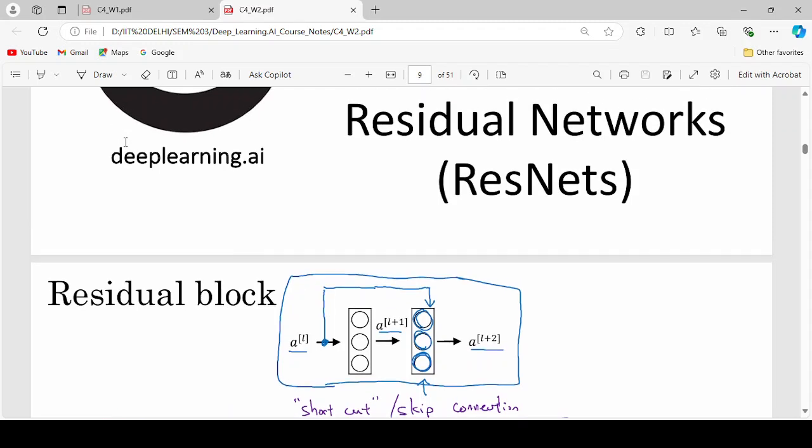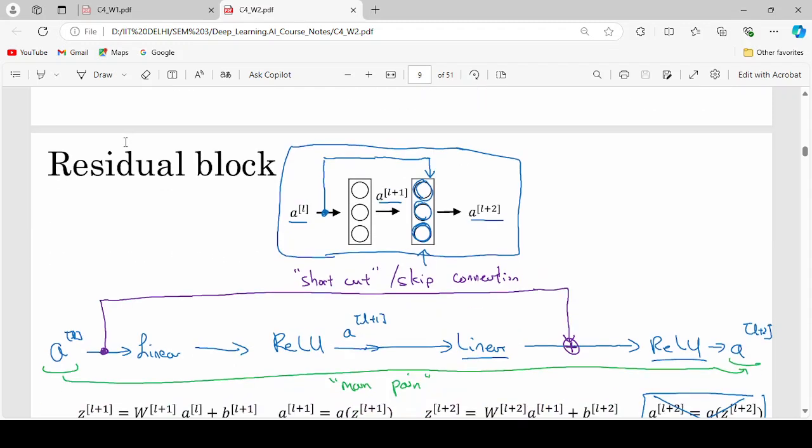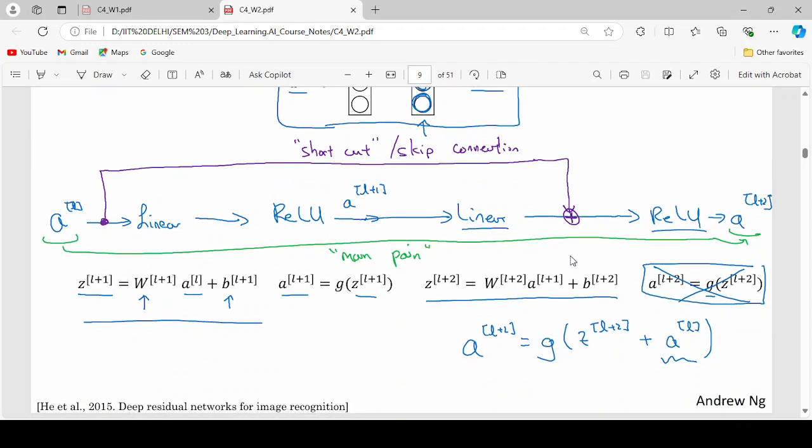Now residual networks, also called ResNets. These are very deep networks. What they do is simply skip layers in between the neural architecture and connect one layer to any other layer of that architecture. So what is A^l? A^l is denoting the output of the ReLU activation layer, and from that output it becomes the input for the linear layer.